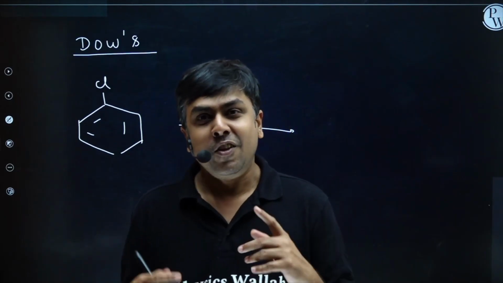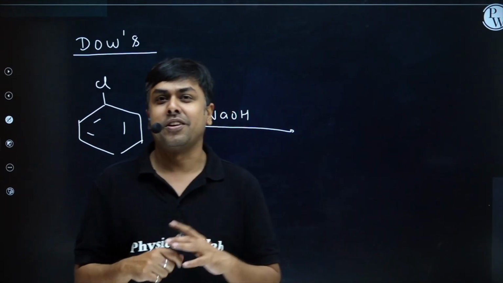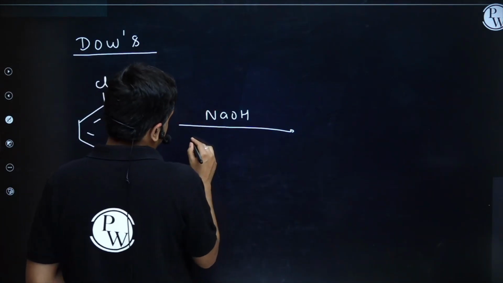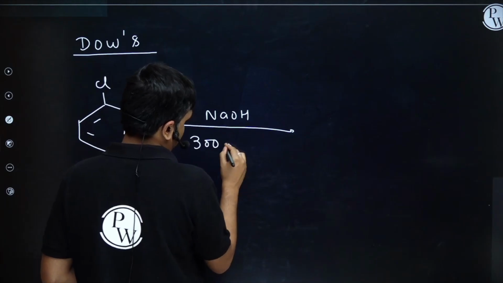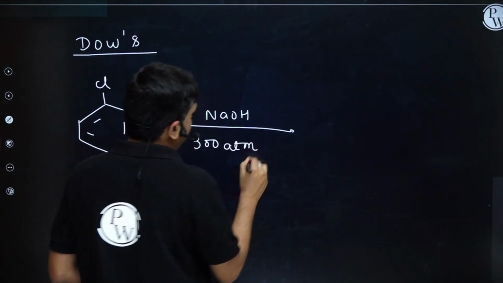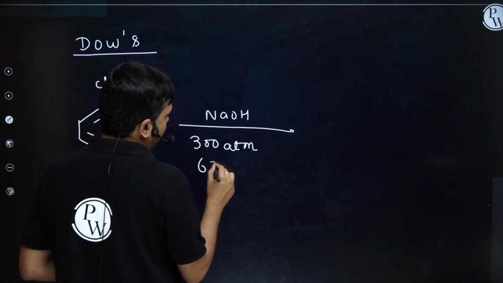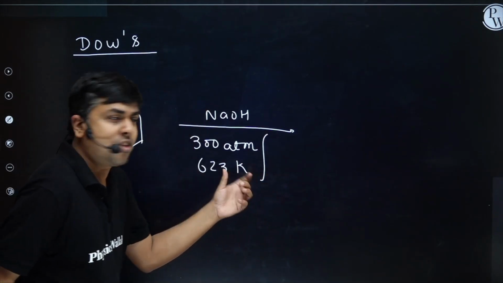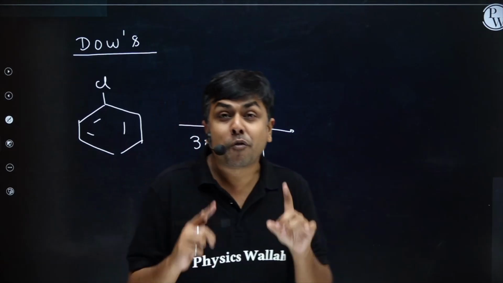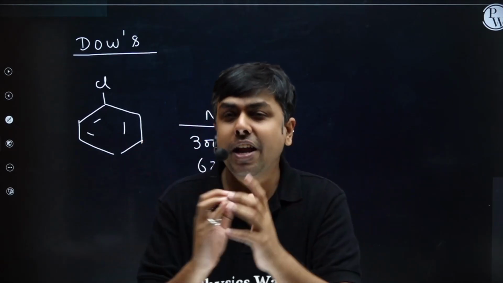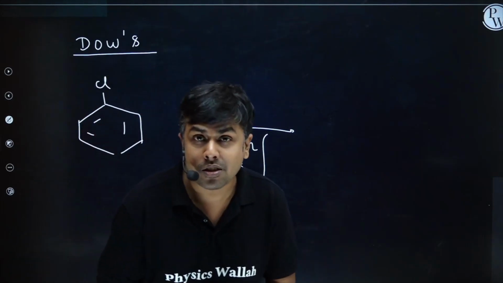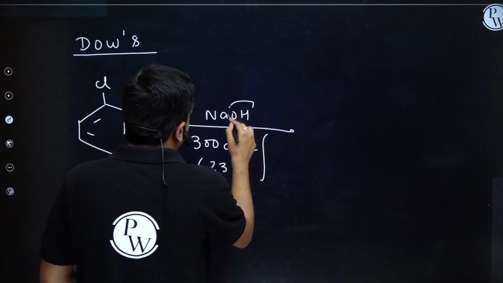Not easily. So in order to carry out the substitution reaction here, we provide very high pressure, a pressure of 300 atmosphere and a temperature of 623 Kelvin approx. This is the temperature range and this is the pressure range. So at very high pressure and very high temperature, this chlorobenzene undergoes substitution reaction with OH minus.